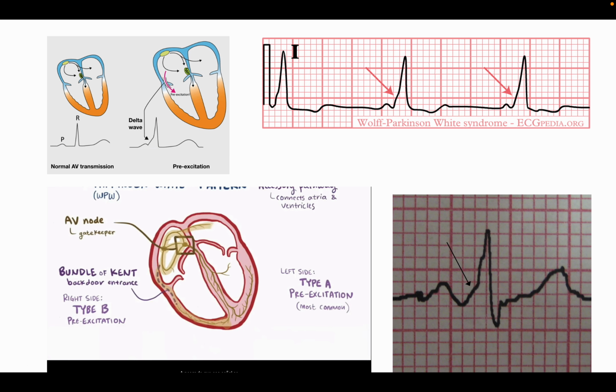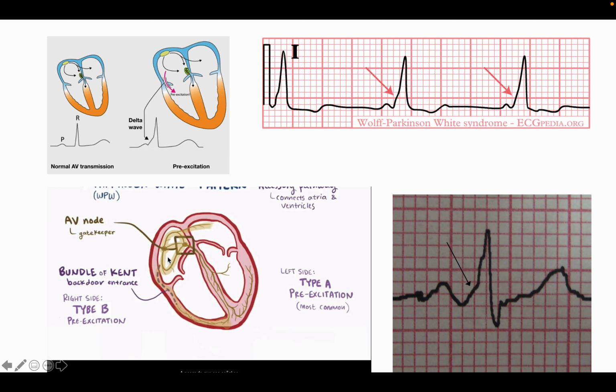So what if the bundle of Kent is here? What will happen? The bundle of Kent has the property to transmit the impulse much more rapidly than the normal pathway. So when the impulse goes through the normal pathway, there is another pathway that is very fast.